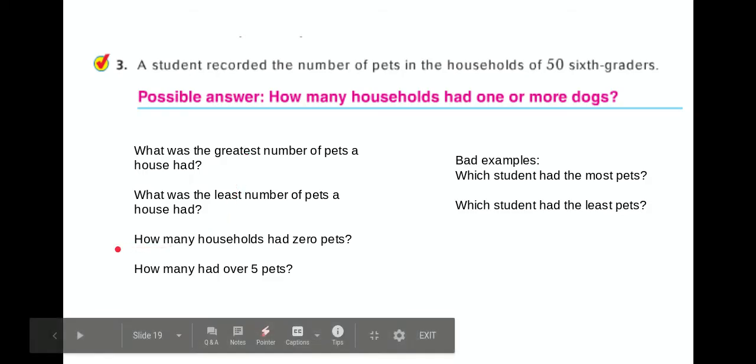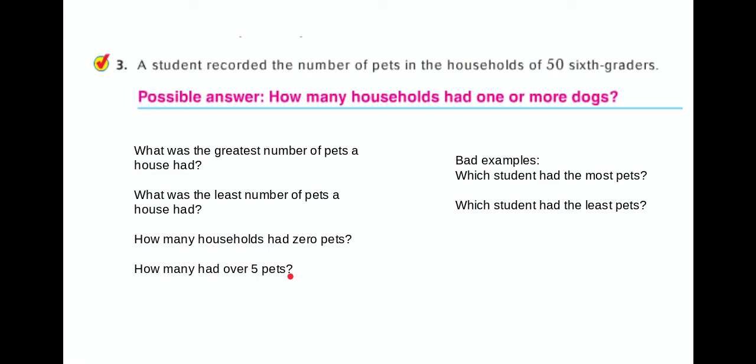And then here are 2 more examples of other questions. They don't yet necessarily use superlatives, but they're more like threshold questions. How many households had 0 pets? How many had over 5 pets? Looking for the number of houses that had lots of pets.